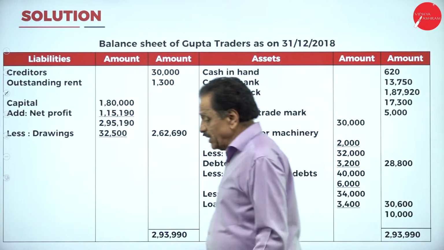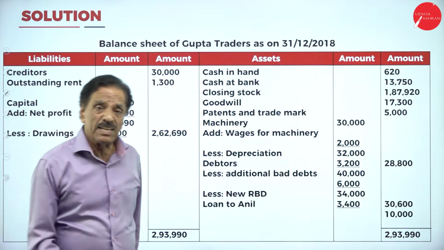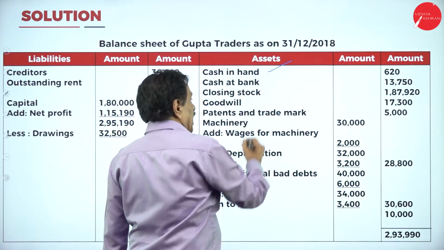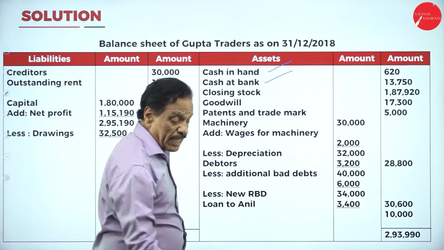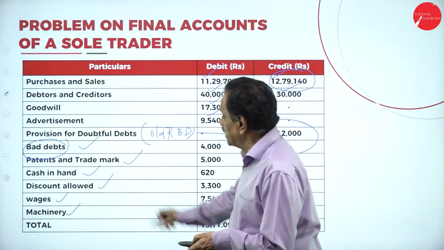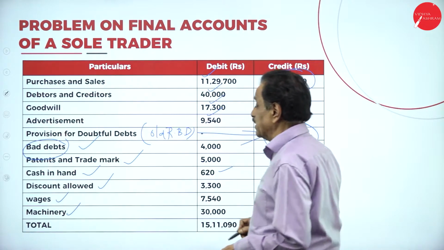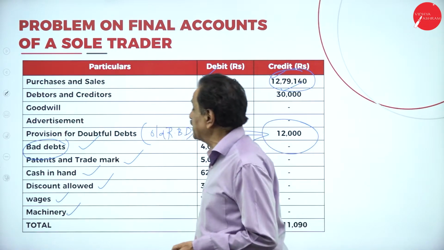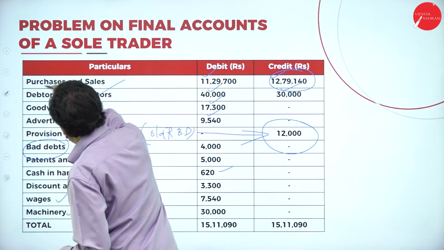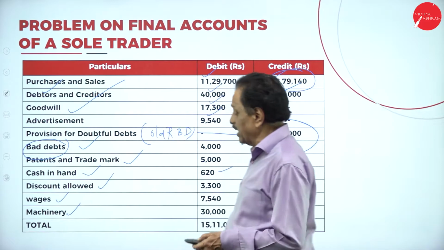I told you the left hand side is the liability side, the right hand side is the asset side. So cash in hand is an asset, cash at bank is an asset. It is in the trial balance debit side. Machinery is an asset, patent trademark is an asset, goodwill is an asset, debtor is an asset, creditor is a liability.